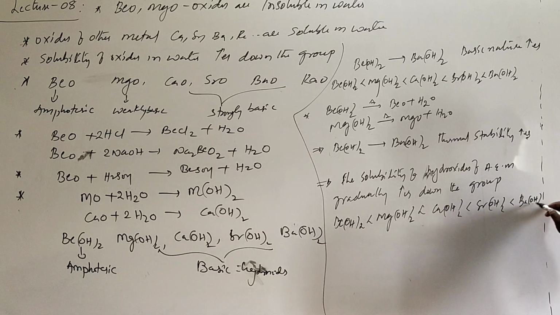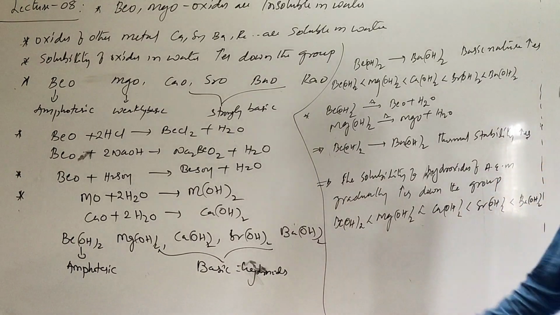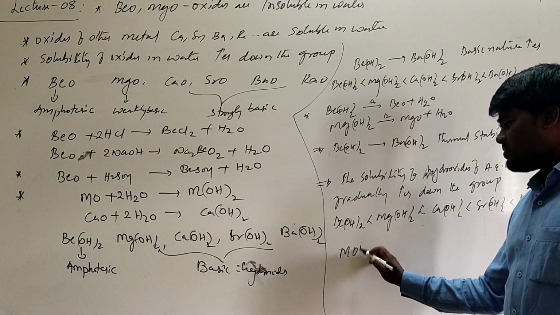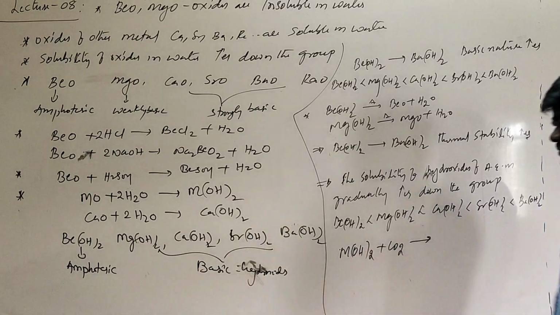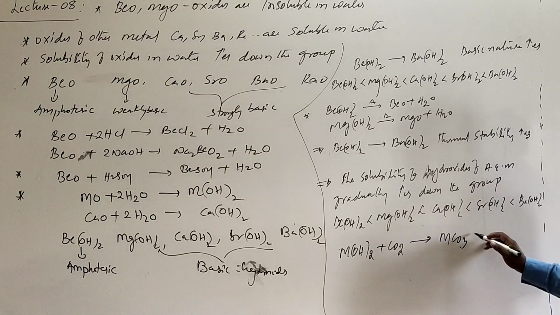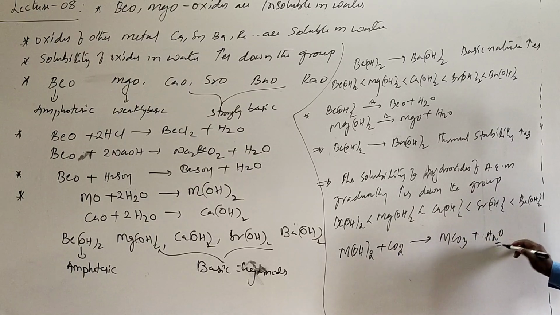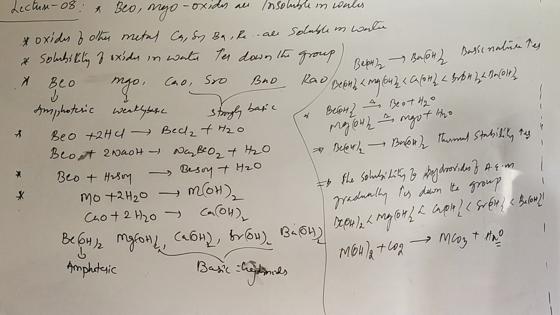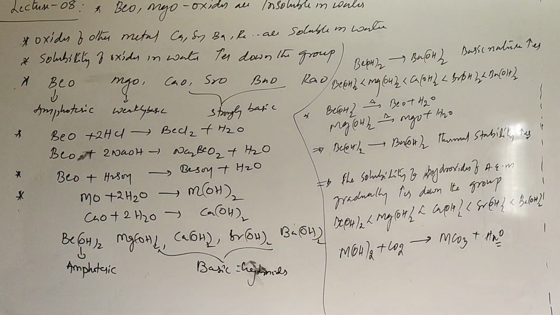You need to remember the trend of thermal stability as well as the trend of solubility in water of any substance that we are going to discuss. And generally, these metal hydroxides, when exposed to atmospheric air, absorb carbon dioxide and form the corresponding carbonates plus water. This is about the properties of alkaline earth metal oxides as well as hydroxides. Hope it is clear so far.